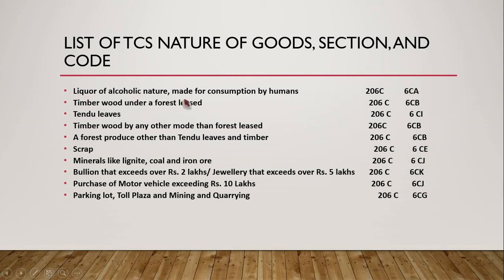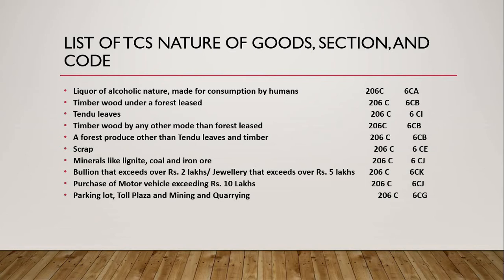Liquor of alcoholic nature made for consumption by humans, section 206C, code 6CA. Timber wood under a forest lease, 6CB. Tendu leaves, 6CC. Timber wood by any other mode than forest lease, 6CB. A forest produce other than tendu leaves and timber, 6CB, that is also the same.